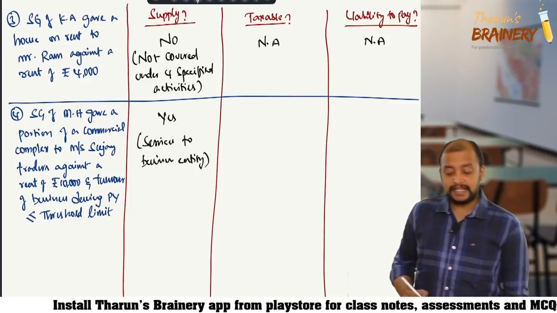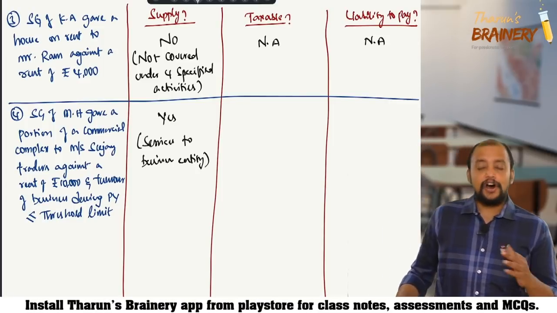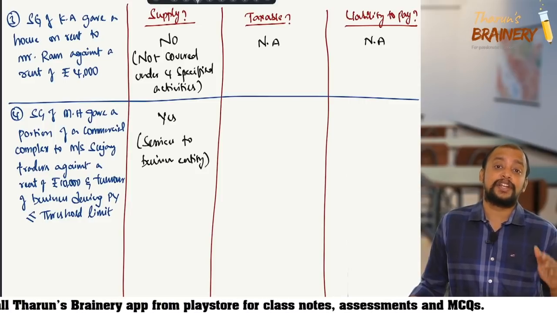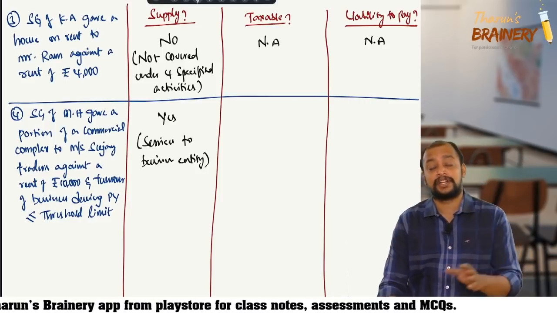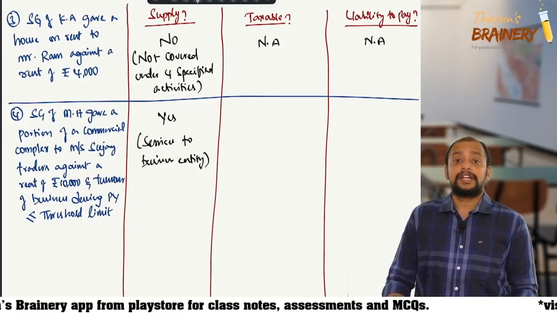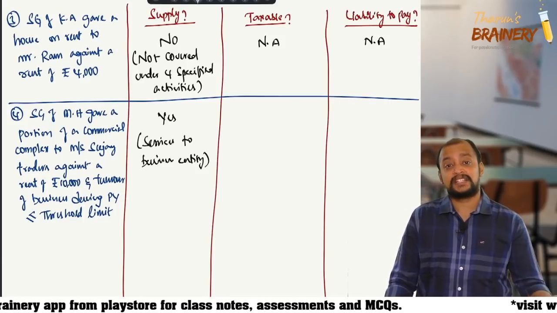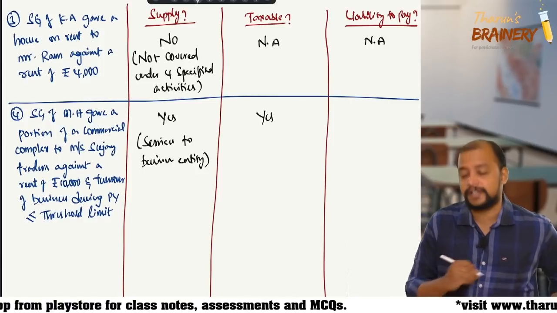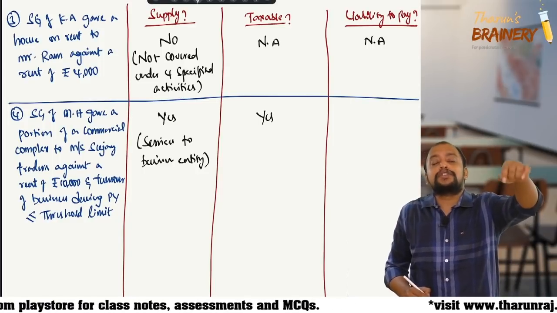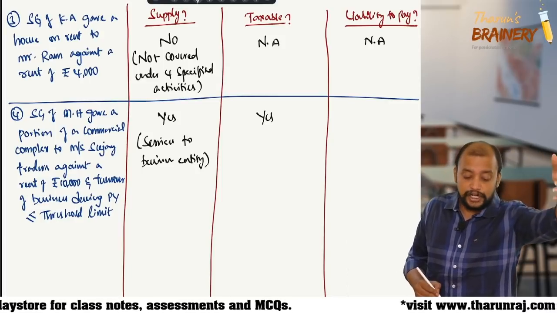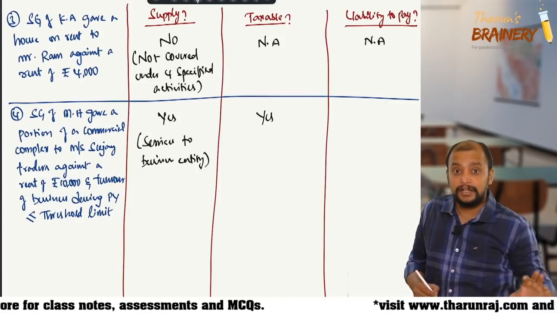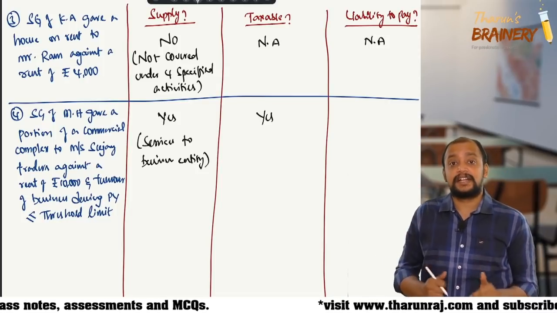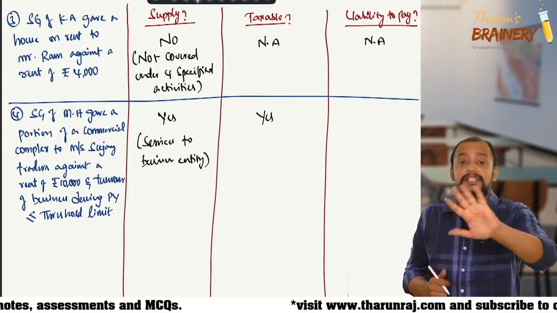Whether it is taxable or exempted: it is neither covered under specific exemption nor under general exemption, and it will be taxable. The point that turnover during the previous year does not exceed the threshold limit is not applicable for this case.